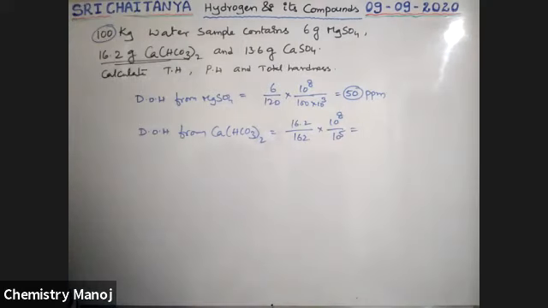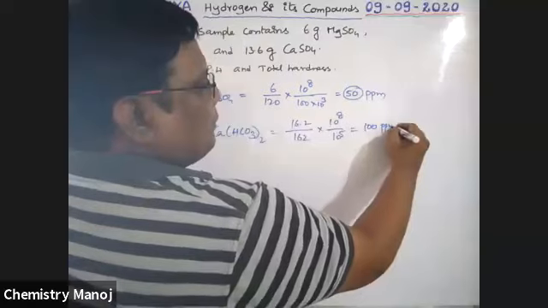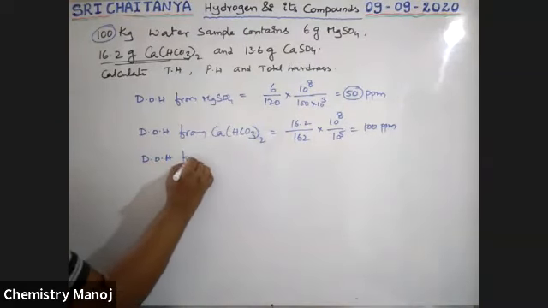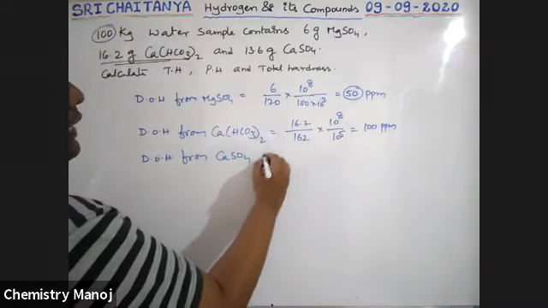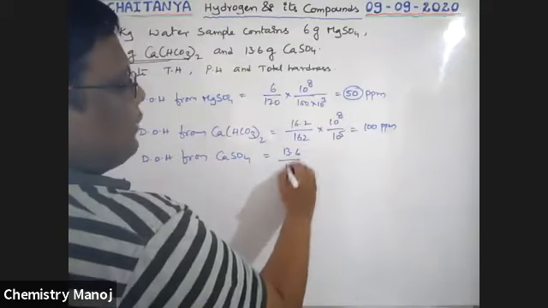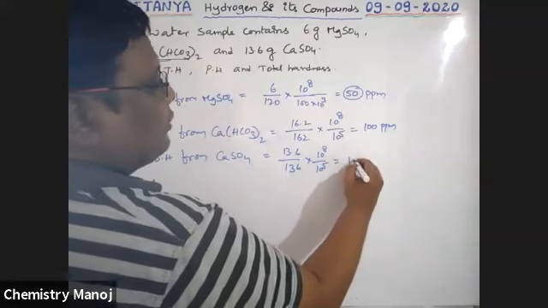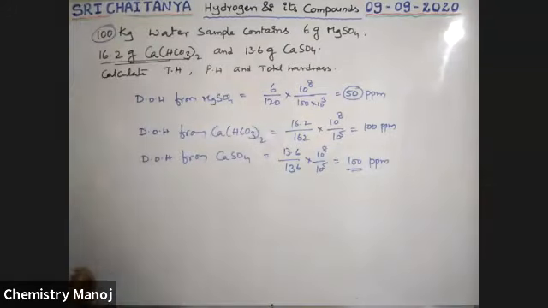How much is it? 100 ppm. Next, degree of hardness from CaSO4, which is equal to weight 13.6 by 136 into 10 power 8 by 10 power 5, which is also 100 ppm.